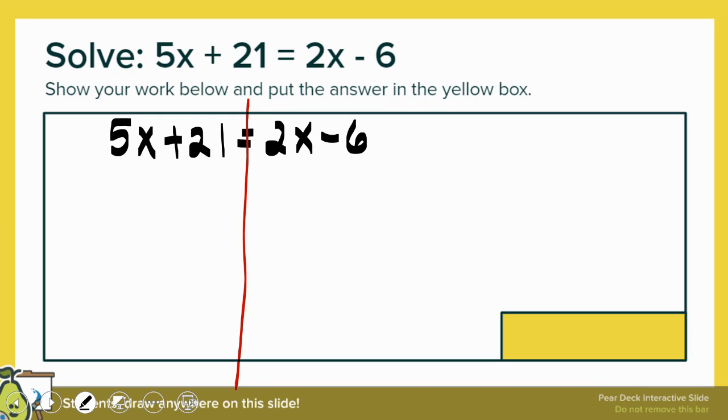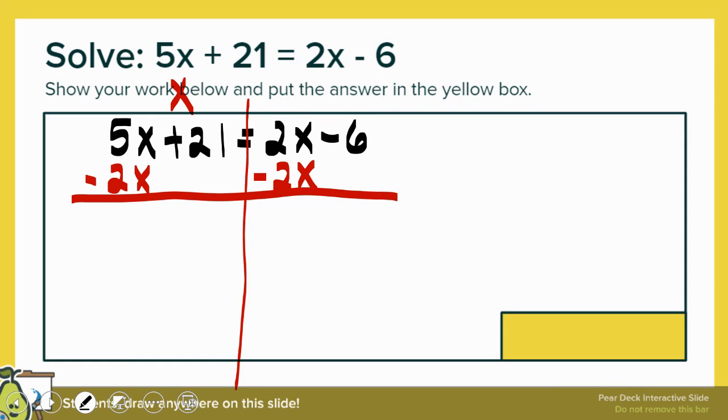All right, so we want the x on the left, and we want the number on the right. So looking at my right, I'm going to get rid of that variable. That variable has a 2 in front of it. So to get rid of it, remember, if it's a positive number, I have to subtract. So I'm going to subtract 2x. If I subtract 2x on one side, what do you got to do on the other side? The same thing. So I'm going to subtract 2x.